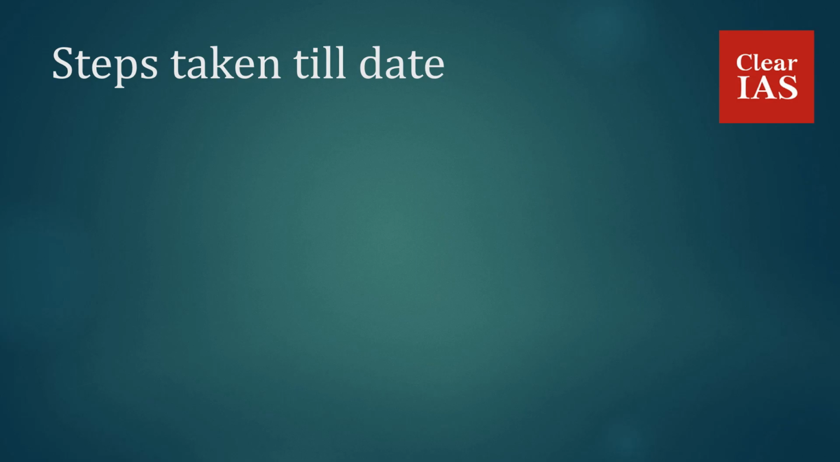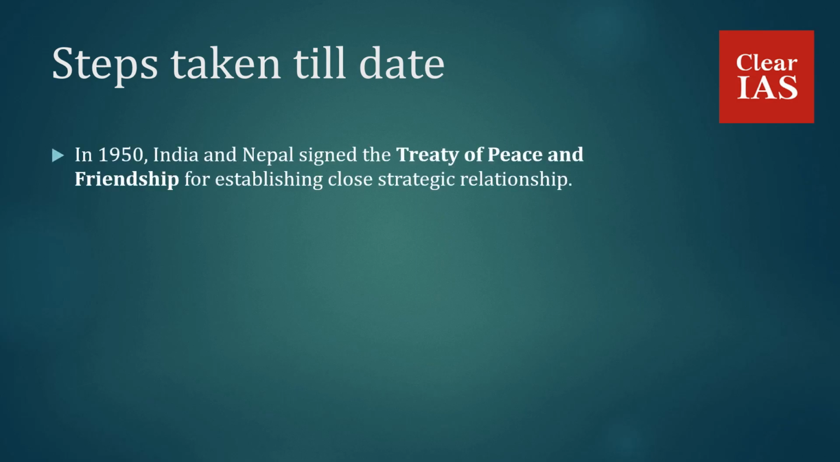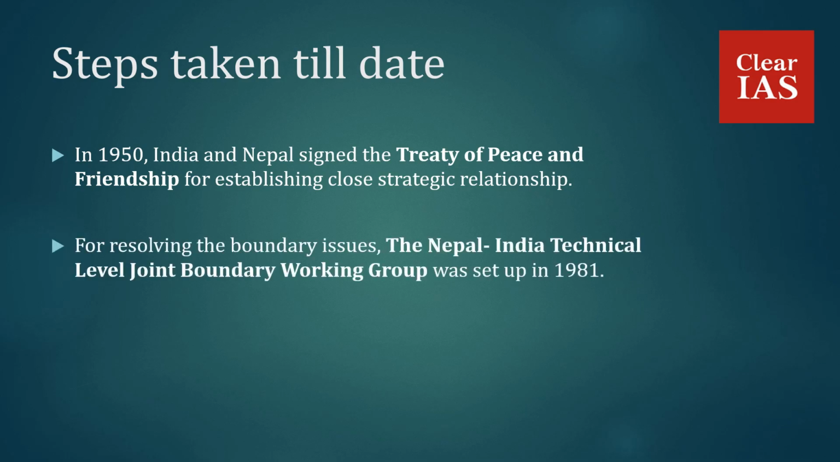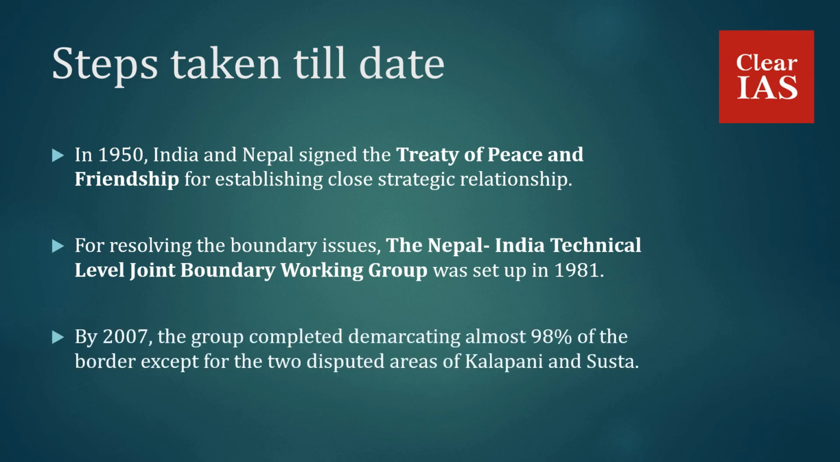Steps taken till date by both the governments. In 1950, India and Nepal signed the Treaty of Peace and Friendship for establishing close strategic relationship and also to formalize the ties. For resolving the boundary issues, the Nepal-India Technical Level Joint Boundary Working Group was set up in 1981. By 2007, this group completed demarcating almost 98% of the border except for the two disputed areas of Kalapani and Sista.